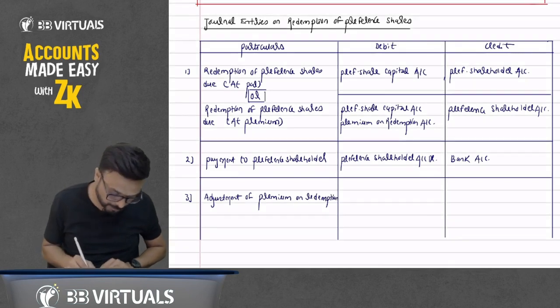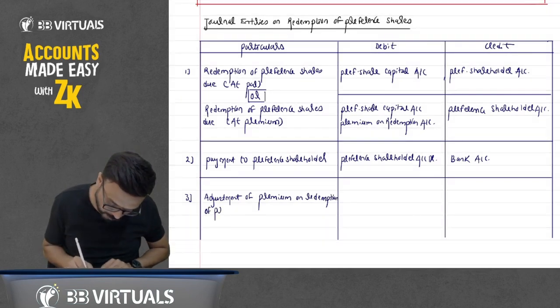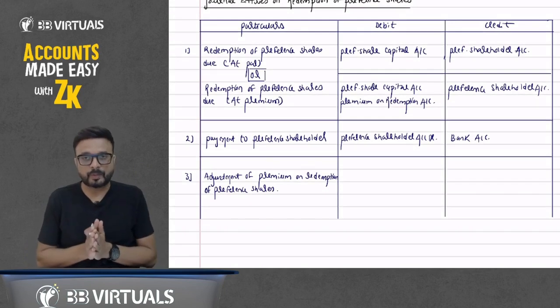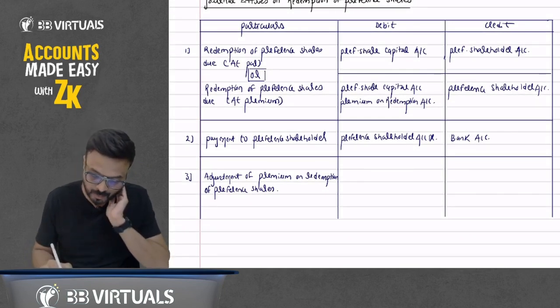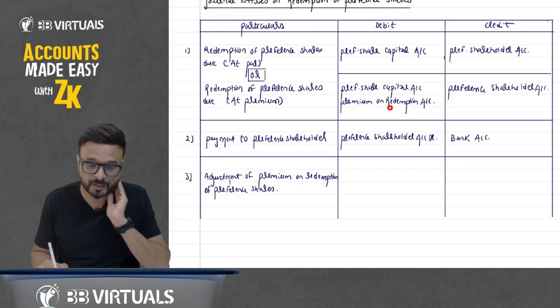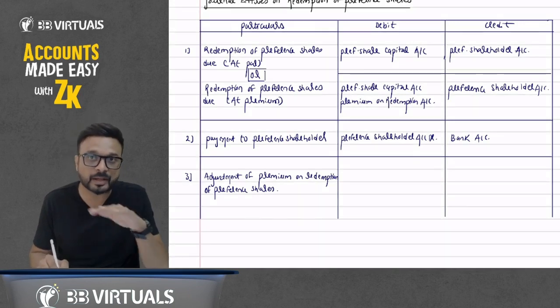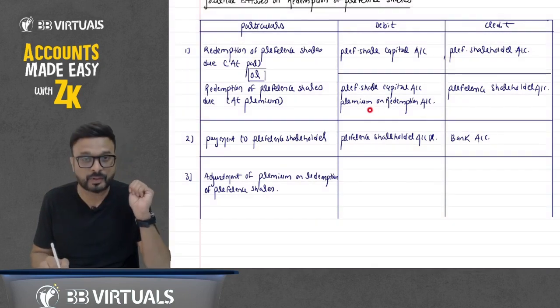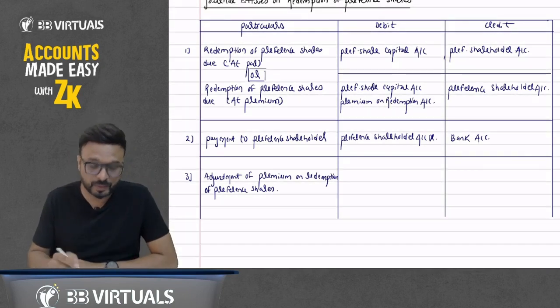Adjustment of premium on redemption of preference shares. Very important discussion here. Here you have debited the premium on redemption of preference shares account. Now we have to cancel it, we are writing it off. We have debited here, so now we have to credit here.